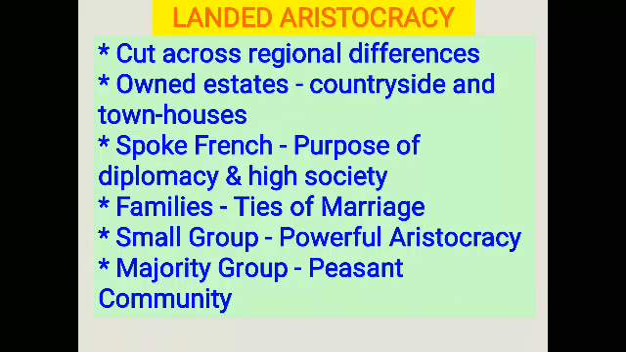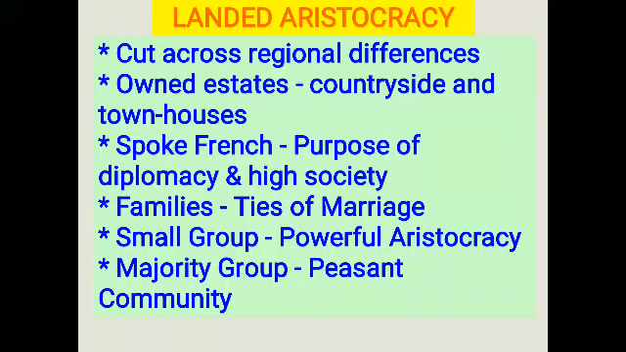In what way have they been united? They have been united by cutting across regional differences. They owned estates in the countryside and even houses in the town areas. They spoke the French language for the purpose of diplomacy and high society. And these people have been bonded together in the family with the help of ties of marriage. They are not a large group. They are only a very small group, and they are the powerful aristocracy.